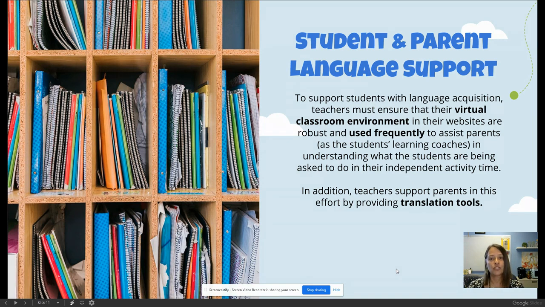Student and parent language support. To support students with language acquisition, teachers must ensure that their virtual classroom environment in their websites are robust and used frequently to assist parents, who now are the students' learning coaches, in understanding what the students are being asked to do in their independent activity time. In addition, teachers support parents in this effort by providing translation tools.